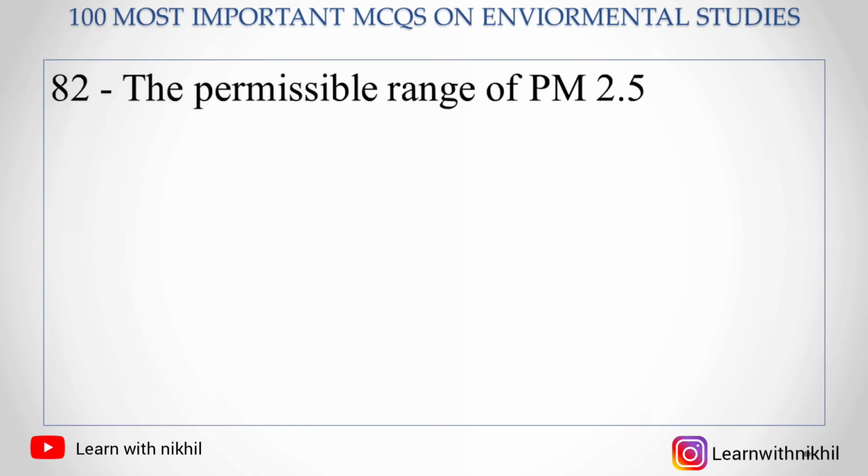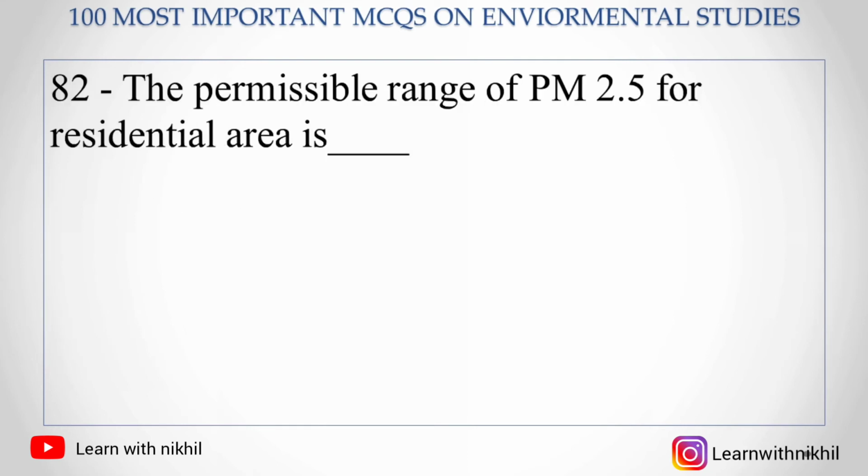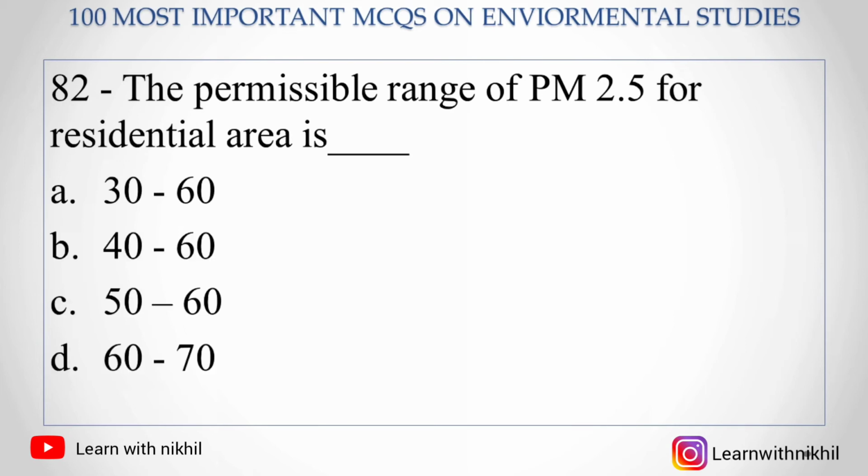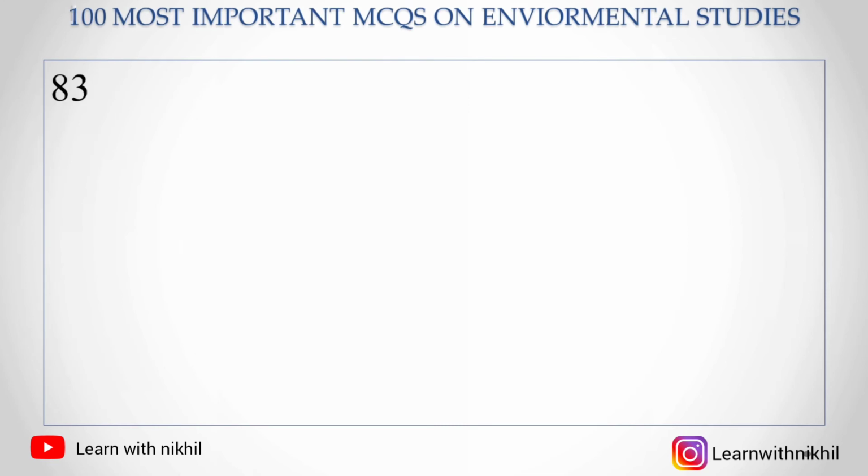Next, 82. The permissible range of PM2.5 for residential area is, so particulate matter smaller than 2.5 micrometers, A. 30 to 60, B. 40 to 60, C. 50 to 60, or D. 60 to 70. So the range is 40 to 60.